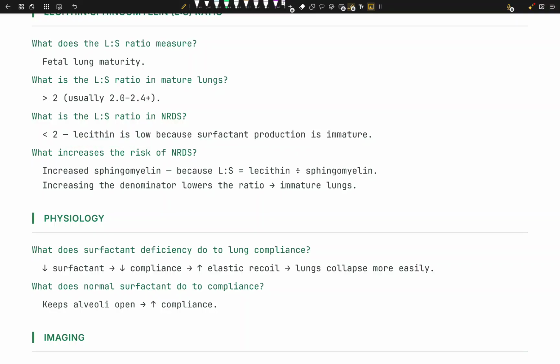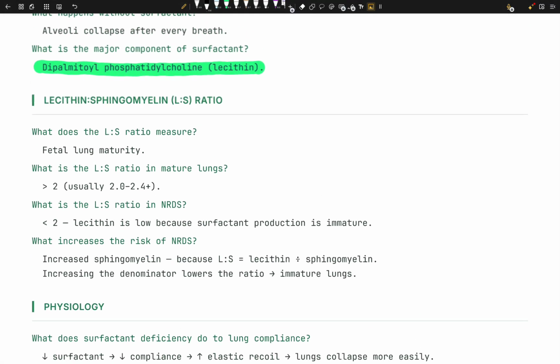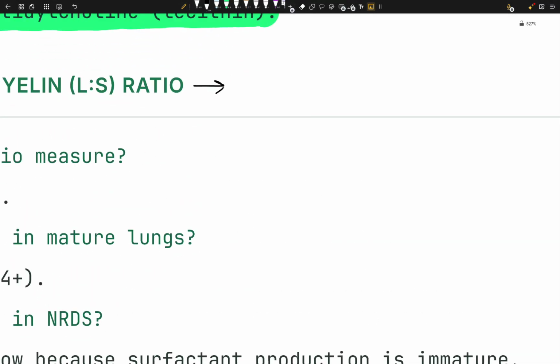Now, what lowers the ratio? Increased sphingomyelin, because the L/S ratio is lecithin over sphingomyelin, so an increasing denominator lowers the ratio. Now, you must be thinking, he's talking so much about sphingomyelin. What exactly is sphingomyelin? Why do you want to know about it? Because this L/S ratio is actually super cool to know. We're going to understand this a little bit, okay?